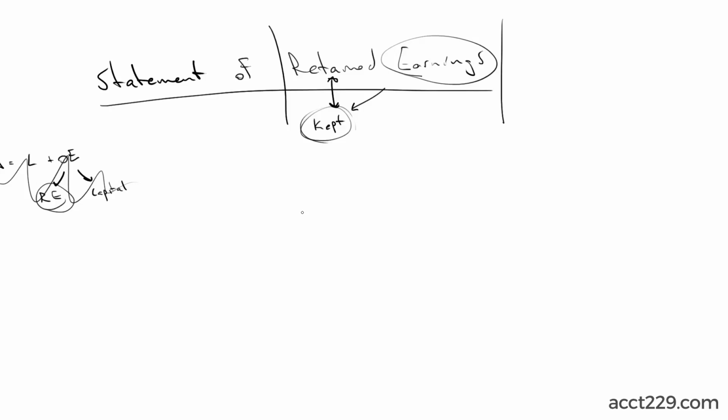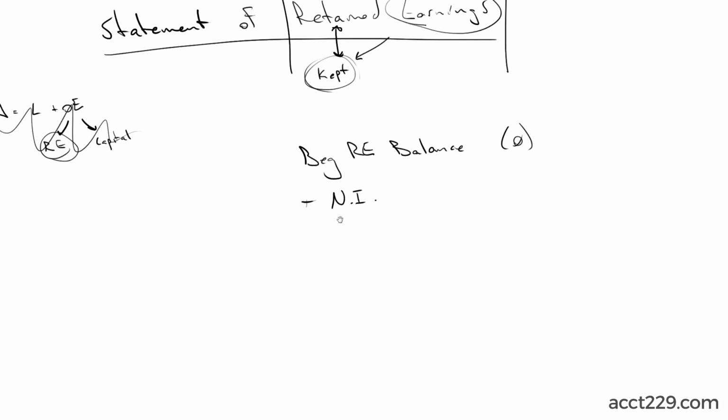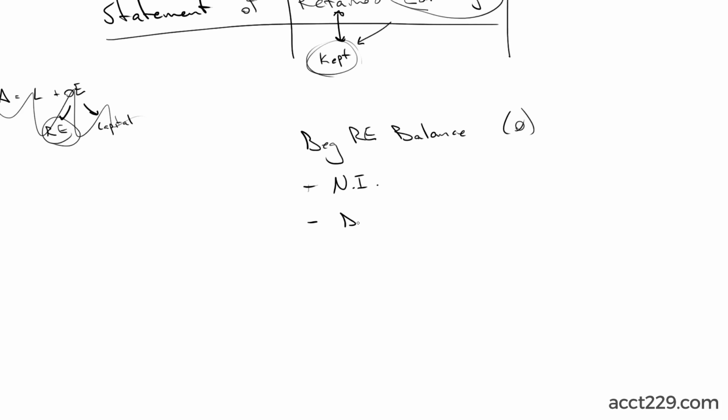So the statement says beginning retained earnings balance. It's just carried over from last year. When the company starts, it's going to be 0 because there is no beginning balance. Plus net income, minus dividends, equals, bingo, end retained earnings.